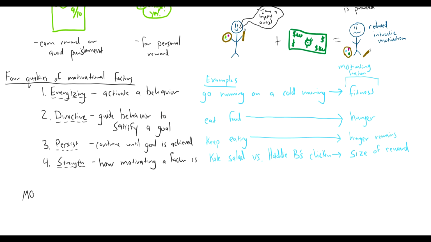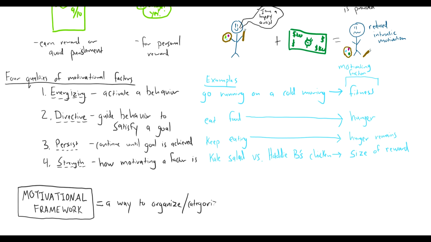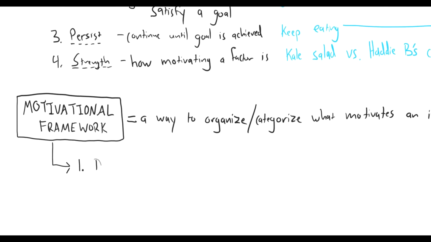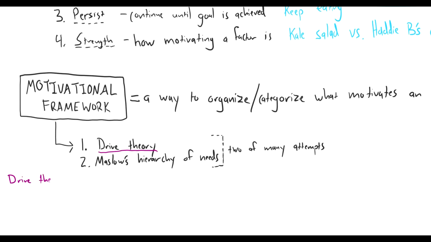Now, in psychology, we talk about motivational frameworks, and these are ways to organize or categorize what motivates an individual. So psychologists have proposed many different motivational frameworks. We'll talk about 2 in this video. One is drive theory, and the other is Maslow's hierarchy of needs. So first, let's talk about drive theory.